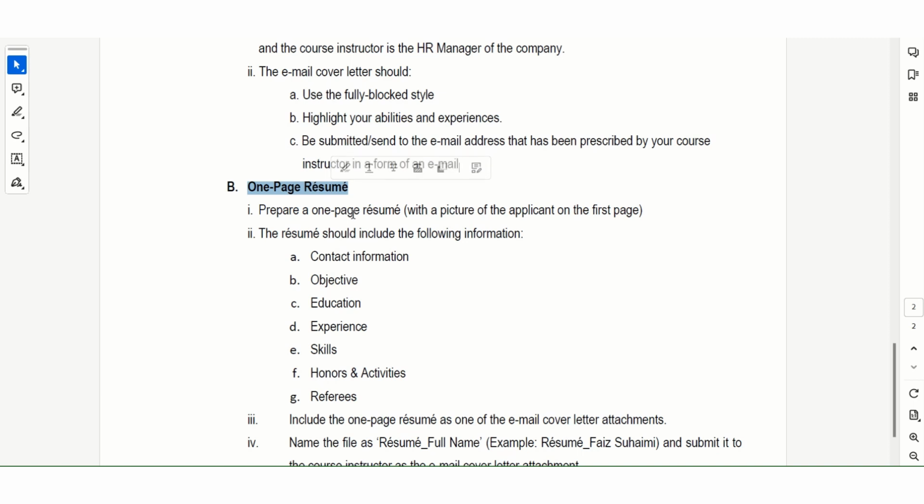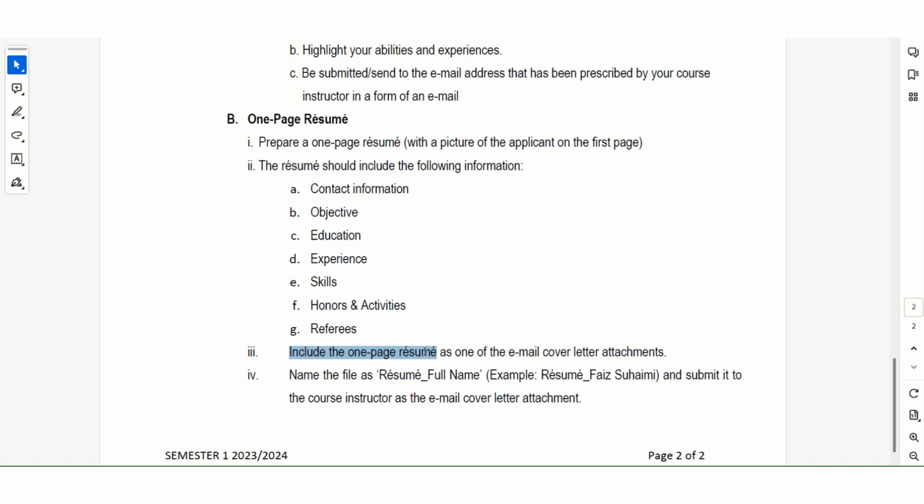So what do you need to include in the one-page resume? You need to have a picture of you on the first page, of course, because it is a one-page resume. You need to have a professional-looking picture. You need to include the contact information, objective of your job application, educational background, experience, skills, honors and activities, and referees. I will also share with you a sample of a good one-page resume in our group. So include the one-page resume as one of the email cover letter attachments.